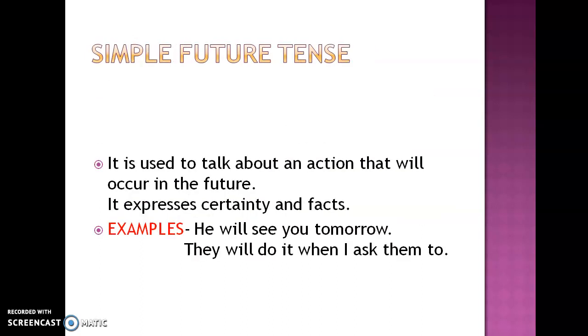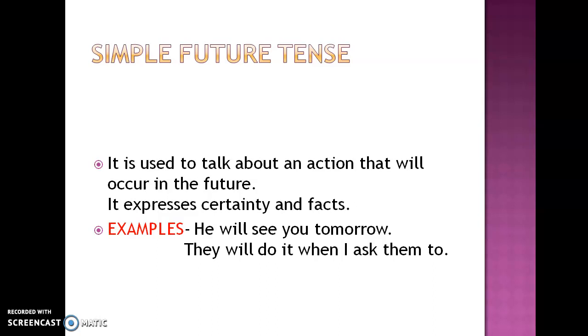Now let's move on to simple future tense. Simple future tense is used to talk about an action that will occur in the future. Basic action. It expresses certainty and facts. So any action that is going to take place in the future is going to be made in simple future tense. For example, he will see you tomorrow. They will do it when I ask them to. So these are the future plans, the actions that will take place in the future.